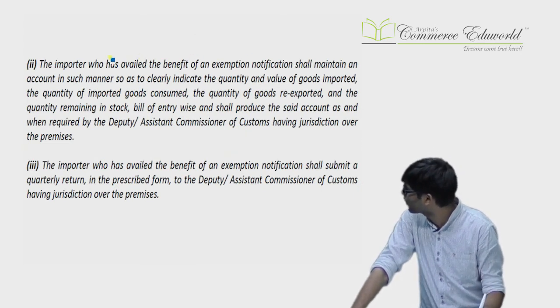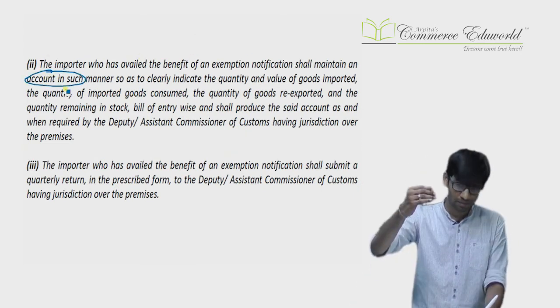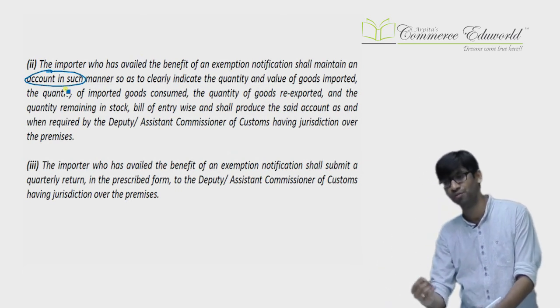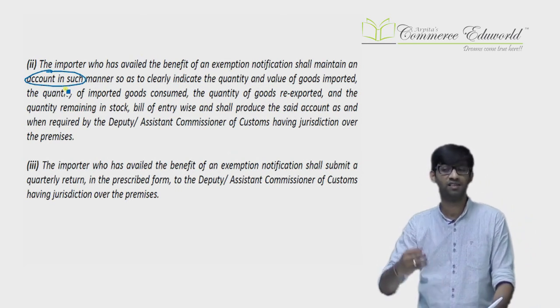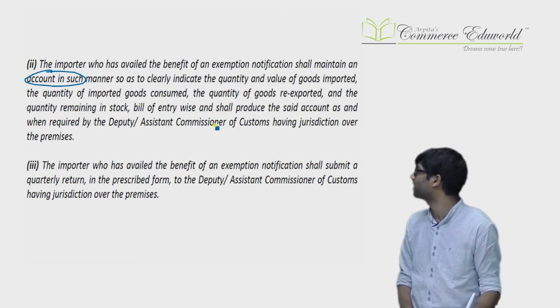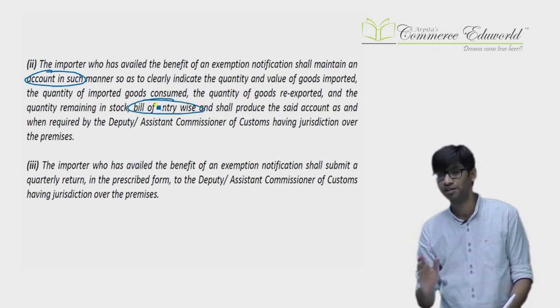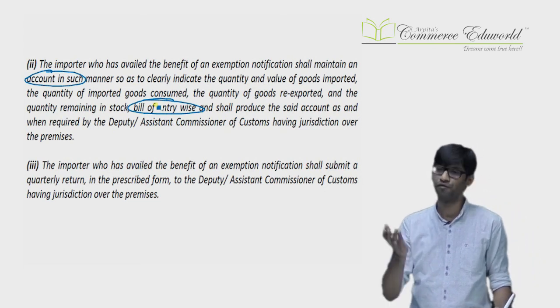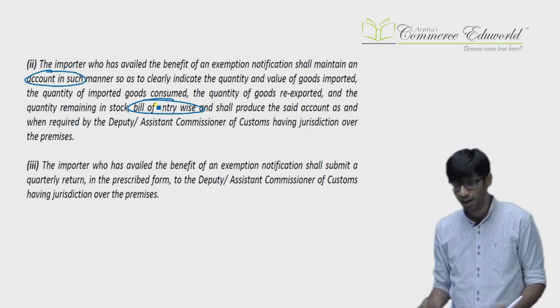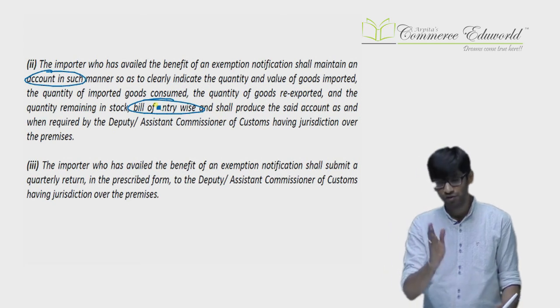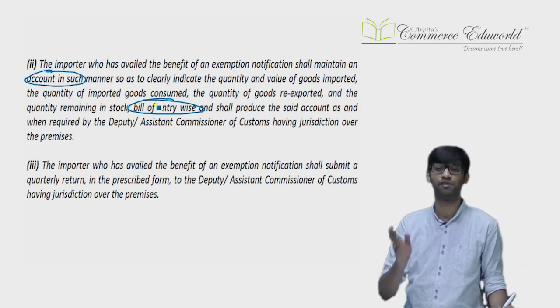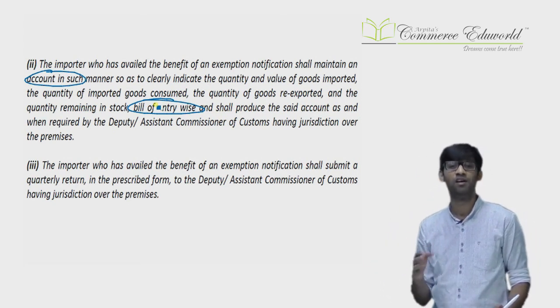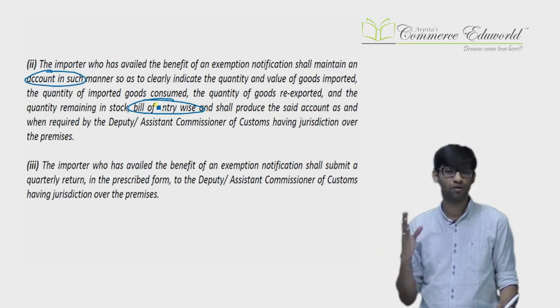Then you have to maintain a record or account. This much goods are imported, this much are consumed, this are re-exported, this are there in the stock. Bill of entry wise, complete details should be maintained. Anytime the officer can come and check your details. Which officer? The officer at the place of use can come and check the details. You have to maintain all the records, so that they know you are not doing any fraud.